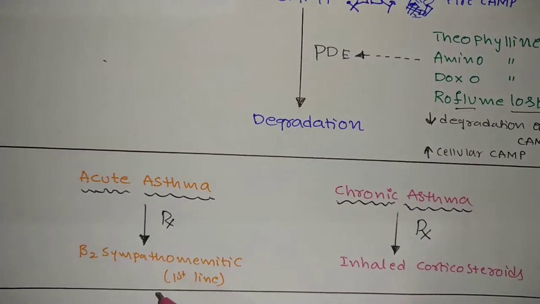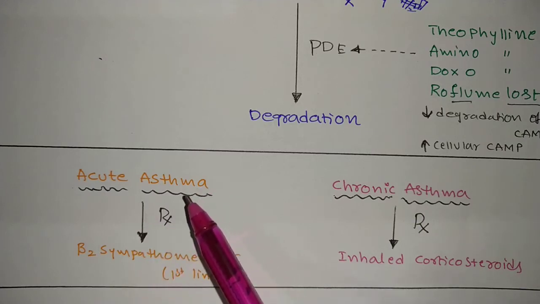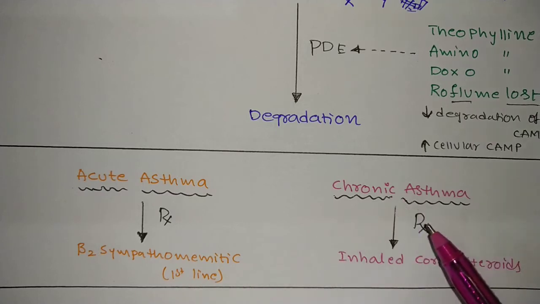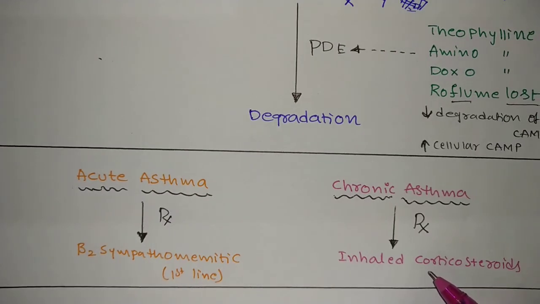And there are two types of asthma, and sometimes they will ask in the exam which is first line and which is second line, or which is preferable for acute asthma. Acute asthma means a short time, you have to treat with beta sympathomimetics, like first line drugs. Okay, and for chronic asthma you use inhaled corticosteroids, not systemic. Inhaled corticosteroids you have to use, so that you can avoid chronic asthma.